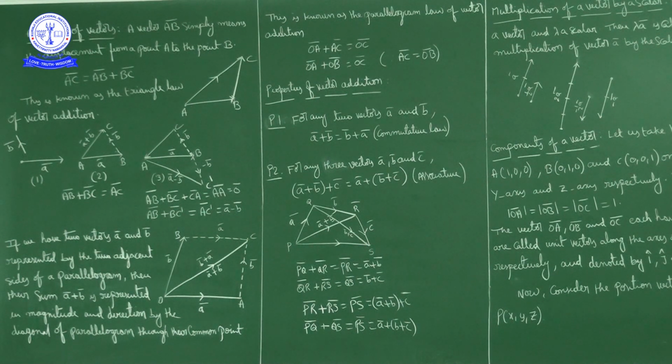Now if you observe PQ bar plus QR bar, by the triangle law of vector addition, the sum of PQ bar plus QR bar is PR bar. So PR bar is nothing but A bar plus B bar.